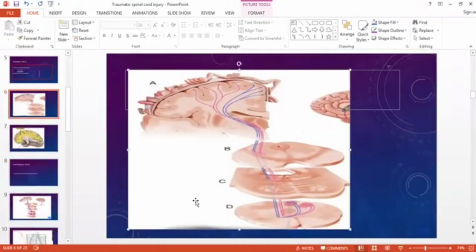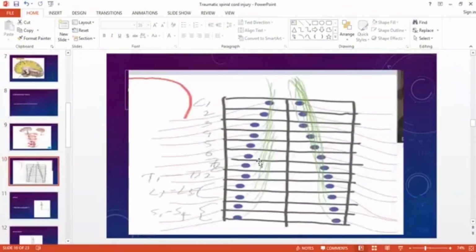I have a schematic diagram for that. I want to show this. And here we go. You can see that these green lines are coming upward from the brain. These are corticospinal tracts. These blue dots are anterior horn cells, and this box is a spinal cord. It's a schematic diagram to make people understand. So the corticospinal tracts coming down are reaching the anterior horn cells in each and every segment. Okay, people getting it now?